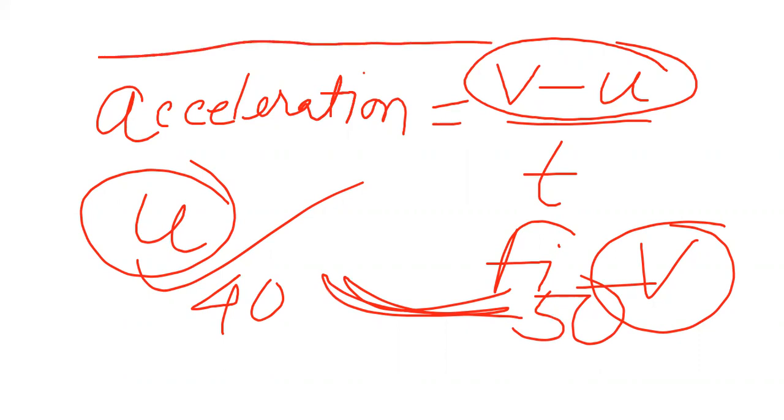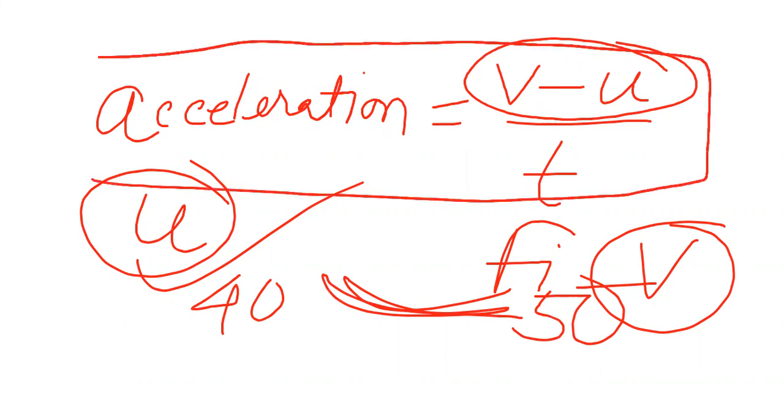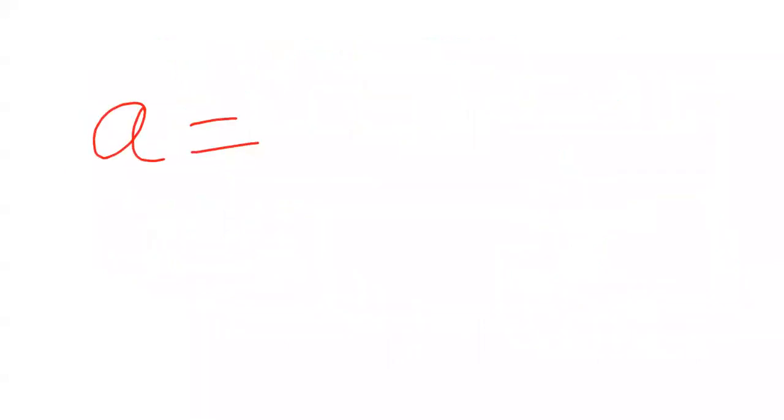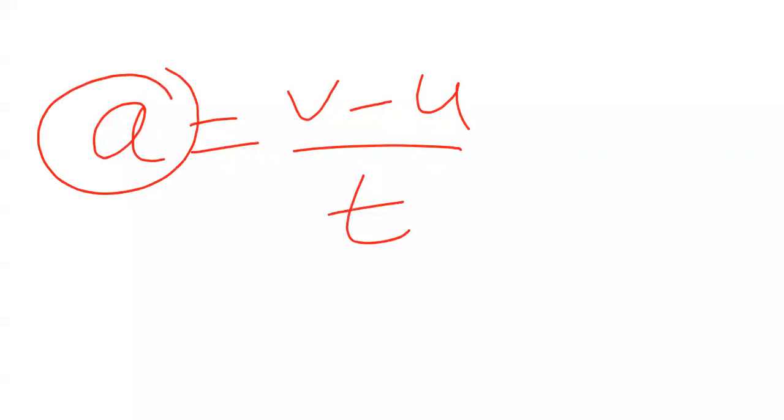Just note it down, make a box over there. Acceleration is equal to v minus u by t. U means initial velocity, not unit. We can put it in this way: a is equal to v minus u by t, where a, the acceleration, is denoted by a.